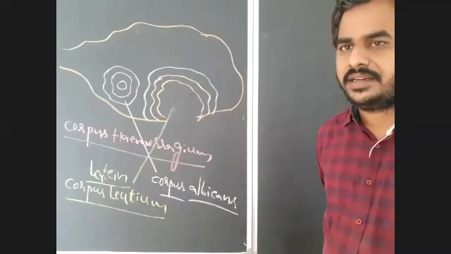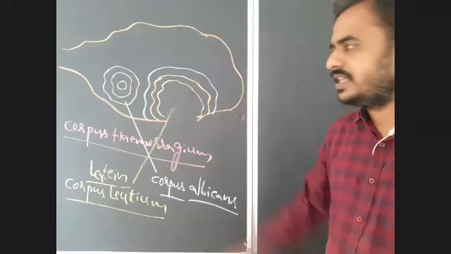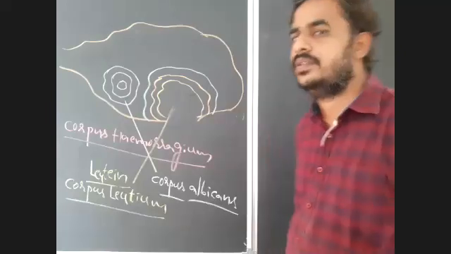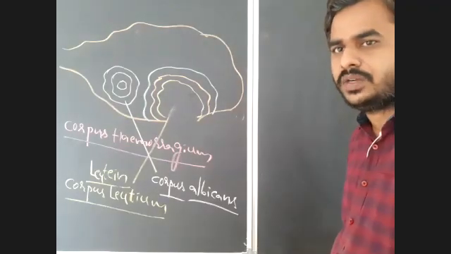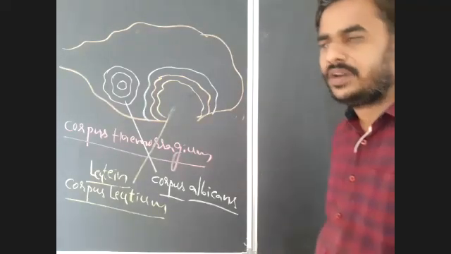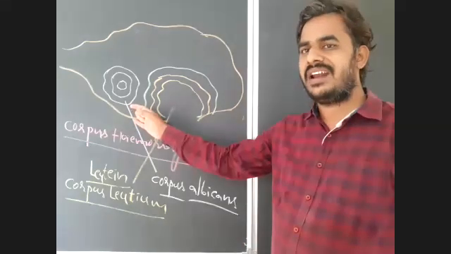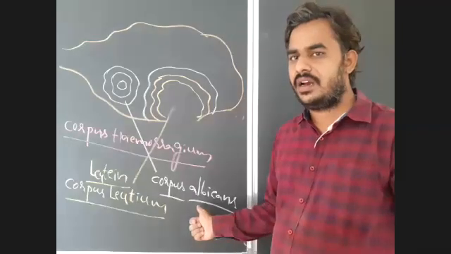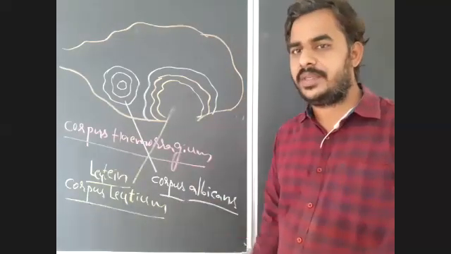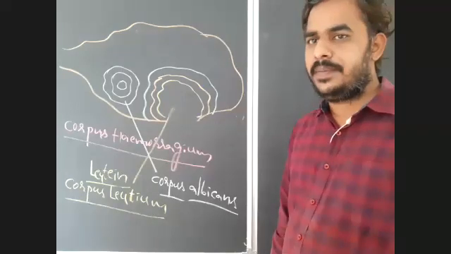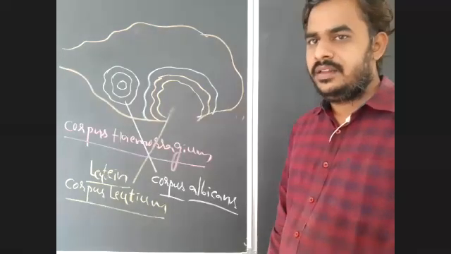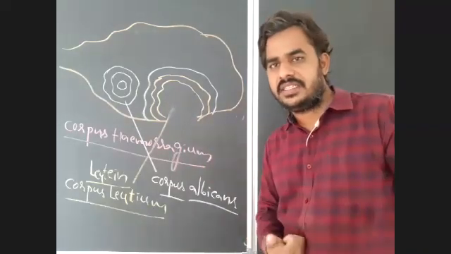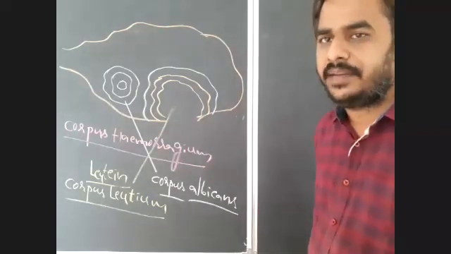And after completion of that, if there is no fertilization, what is the fate of corpus luteum? If there is no fertilization, corpus luteum will be degenerated and modified into a white color body or a white color scar in the ovary. That white color body or scar in the ovary is known as corpus albicans. This corpus albicans indicates the degenerated corpus luteum. It indicates the location of the degenerated corpus luteum. Is it clear?